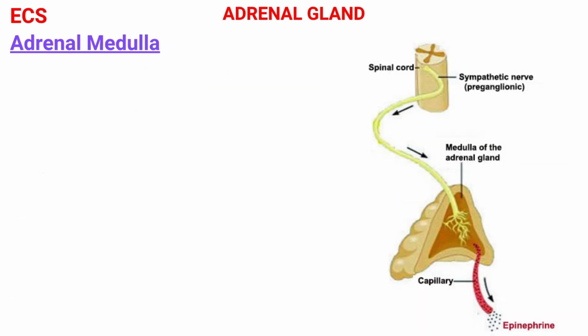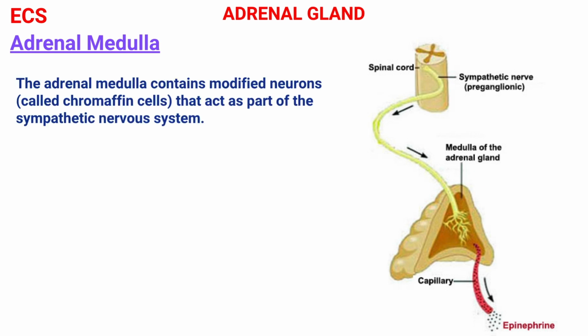Next is the adrenal medulla. The adrenal medulla is the inner part of the adrenal gland. It makes up about 30% of the total mass of the adrenal gland. The adrenal medulla contains modified neurons called chromaffin cells that act as part of the sympathetic nervous system. The adrenal medulla is mostly a modified, densely innervated sympathetic ganglion made up of granule-containing cells.